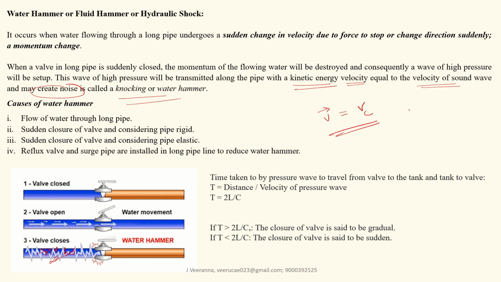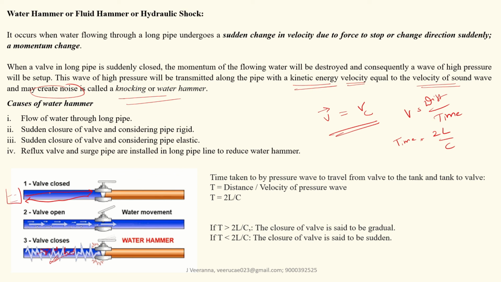We know that velocity is distance per time, so the time is distance over velocity, that is 2L by C here. Why is it 2L? Because the water comes first initially, and when you close the valve, the wave goes backward to the water source or tank.